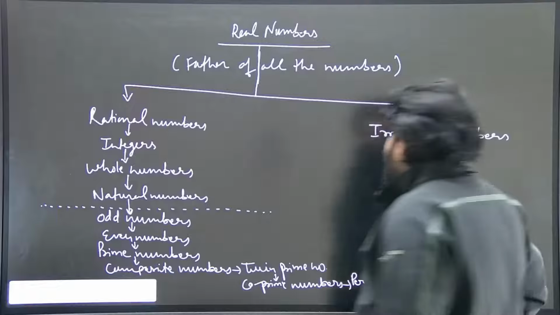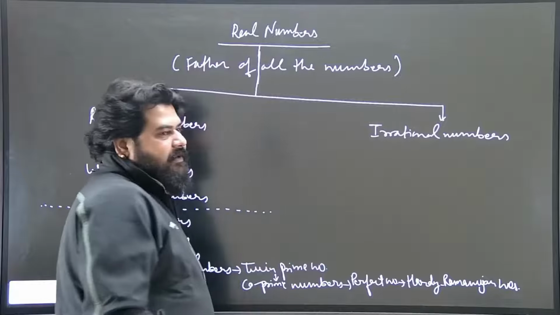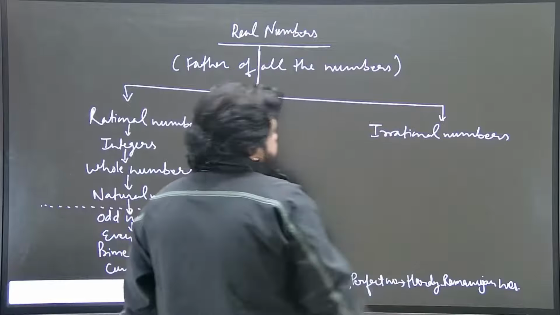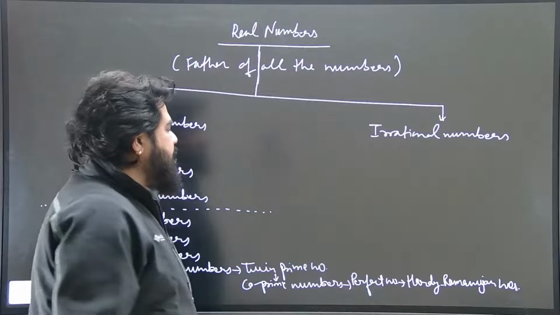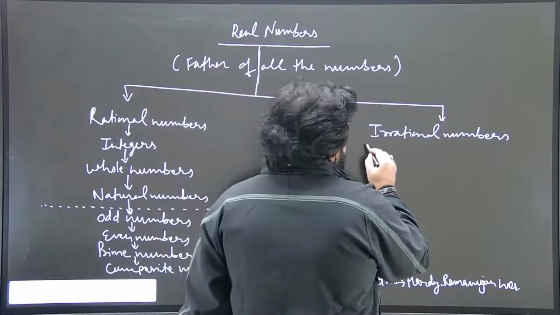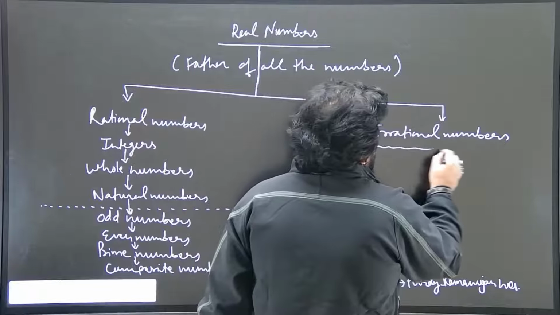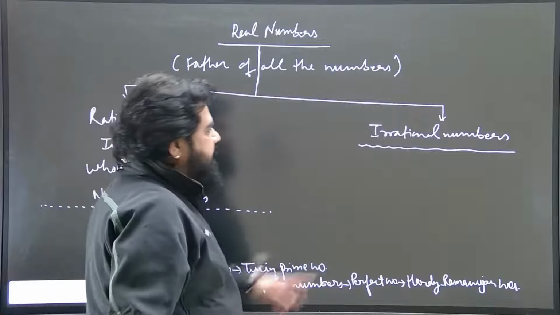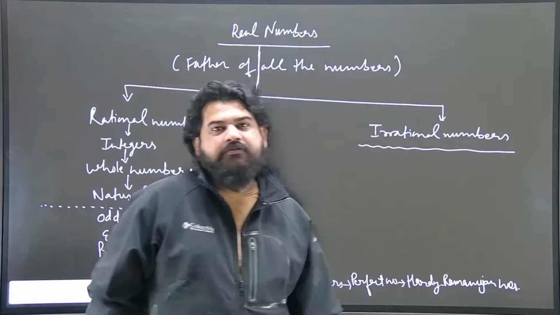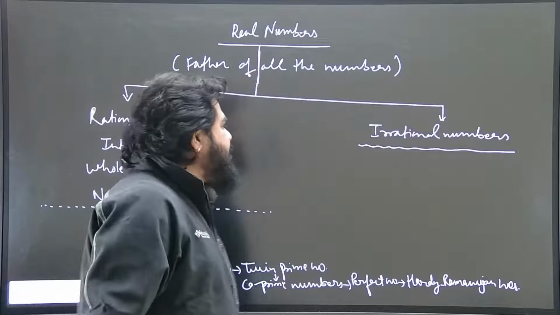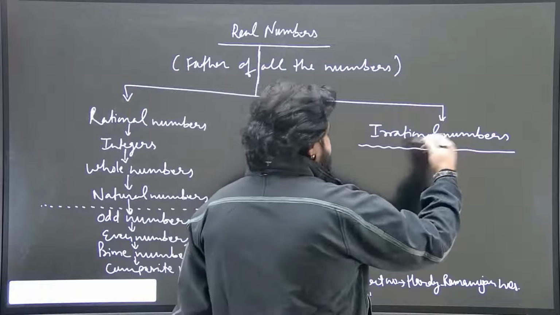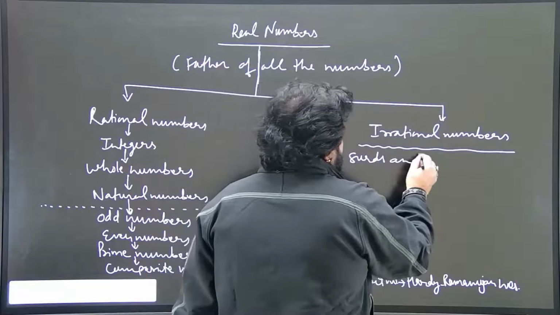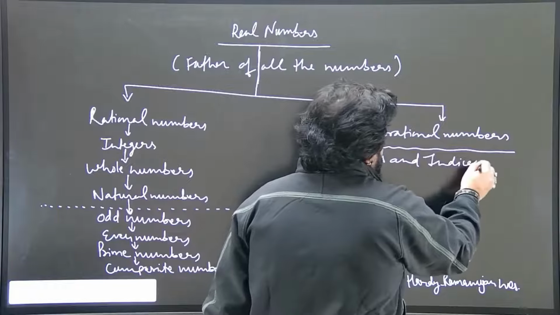Okay, so let's talk something about irrational numbers here. This son of real numbers did not marry, so this son is not having any further lineage. What I mean to say here is these type of numbers have their unique identity, and we will discuss these type of numbers in detail in a separate topic called surds and indices.